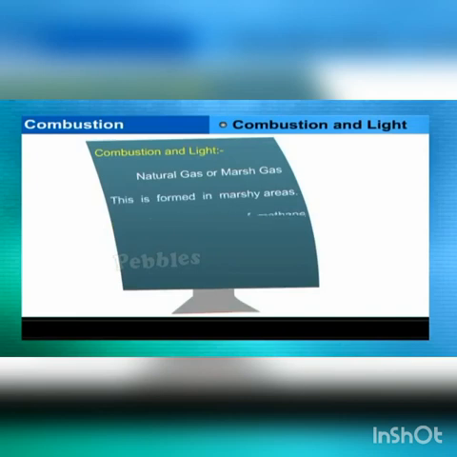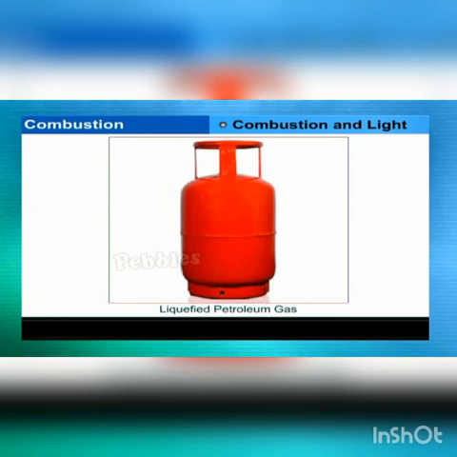Natural gas or marsh gas. This is formed in marshy areas. It consists of a mixture of methane and ethane. LPG, liquefied petroleum gas, the commercial fuel marketed as Indane, is a mixture of butane and propane. Mercaptans are added to the LPG to detect leaks.